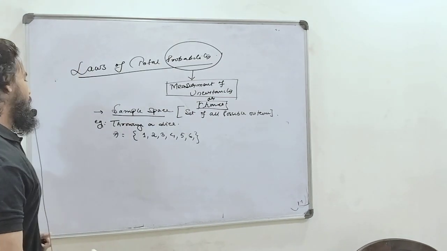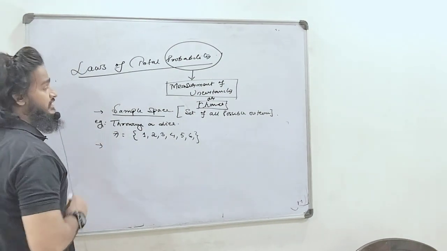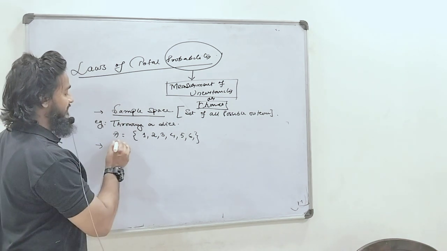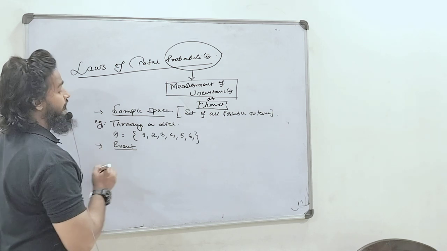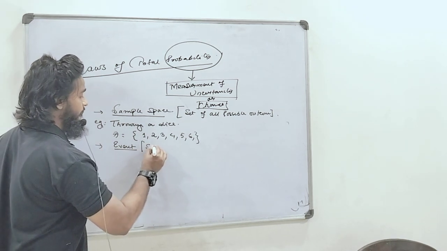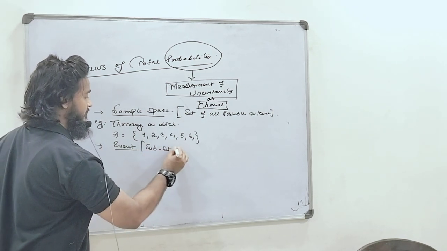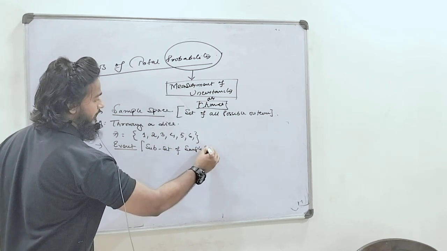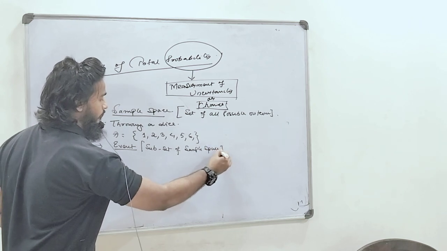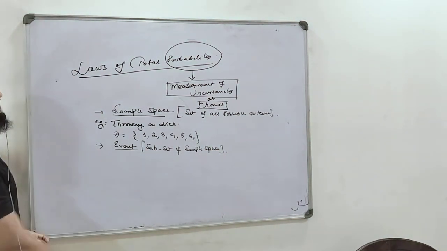Fine. Now the second most used term in probability is event. Sir, what is an event? An event is a subset of sample space, right? Event is a subset of sample space.